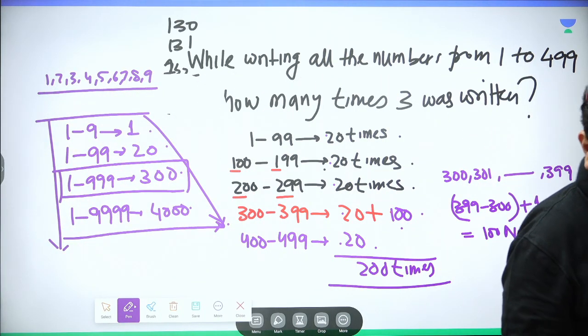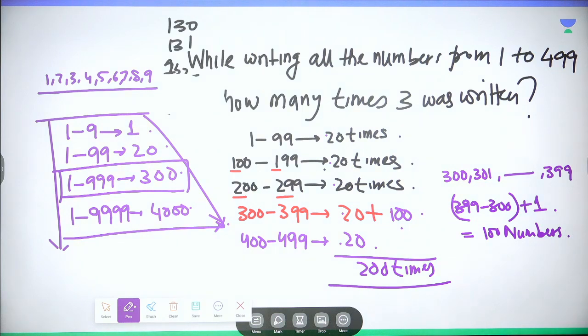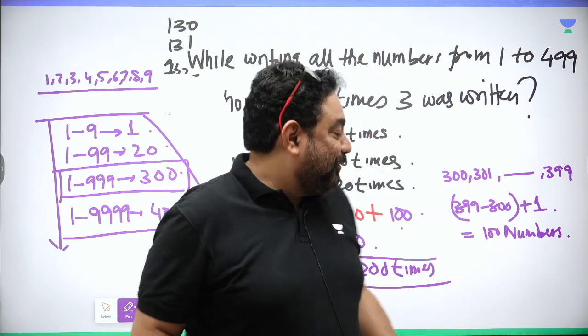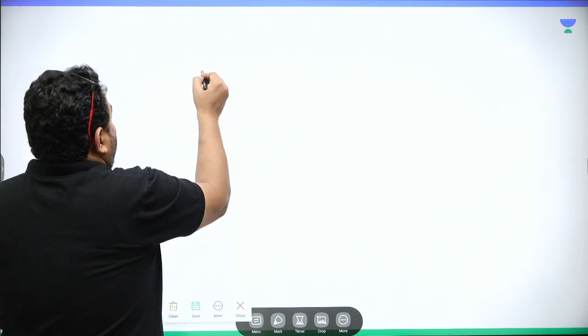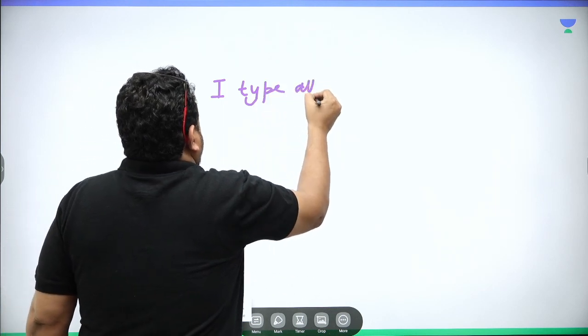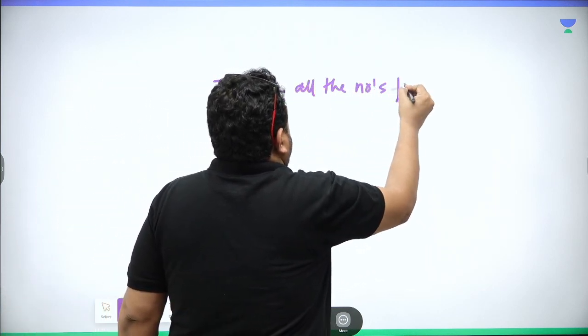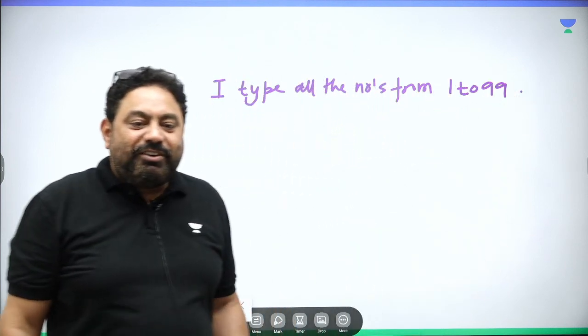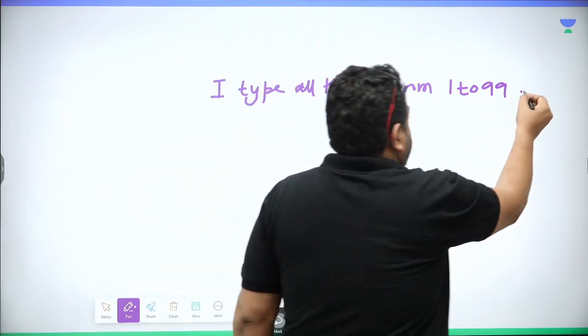What are we doing? We are just counting. So it has nothing to do with, sir, a total mathematical concept. No, this is not at all a total mathematical concept. This is a simple reasoning concept, right? So for example, I may think of this now. Please pay attention, right? I type all the numbers from 1 to 99 on my computer.